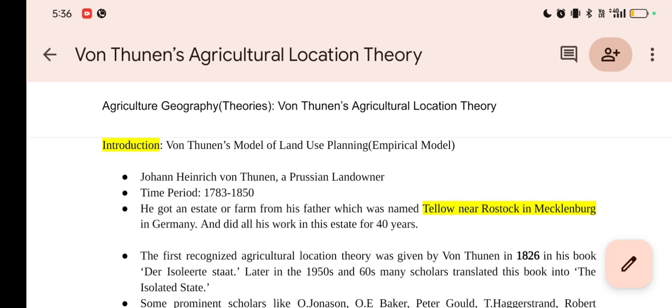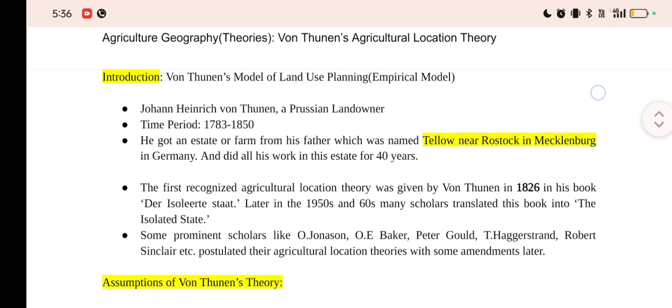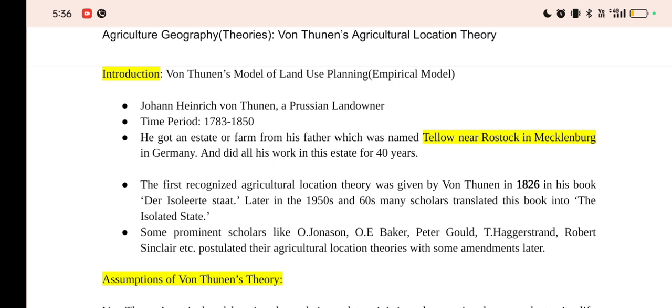He got an estate or a farm from his father which was named Tellow, near Rostock village in Mecklenburg in Germany, and for 40 years of his life he did his work in this estate. This was the first recognized agricultural location theory, which was given by von Thunen in 1826 in his book Der Isolierte Staat, which literally means The Isolated State. So this is a German word.